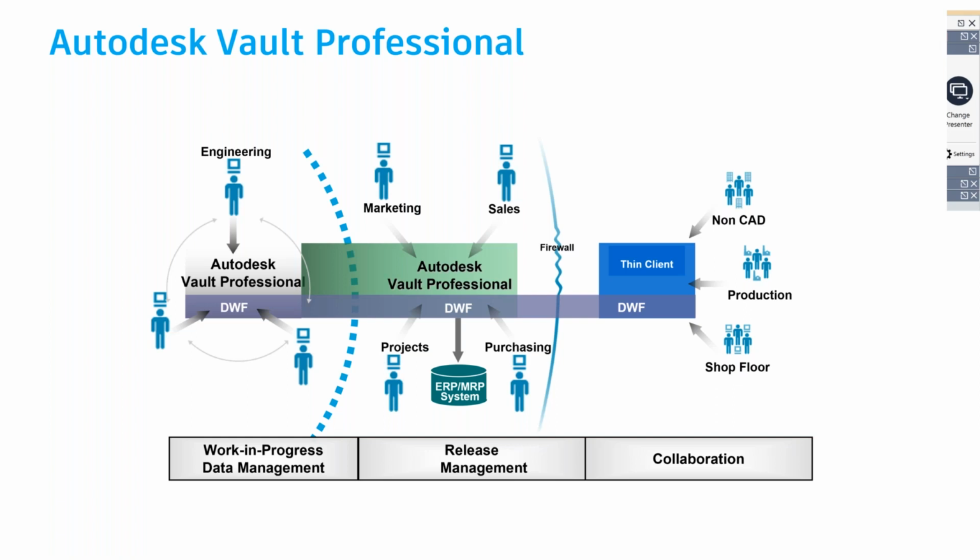Now with this seamless process, they can access data by means of a thin client. Thick client is for all the people who participate in the entire engineering flow of information, and thin client is for those who basically just consume the data, maybe use it, review it and print it. That is your non-CAD or non-engineering team, basically your production team, your shop floor team, etc.